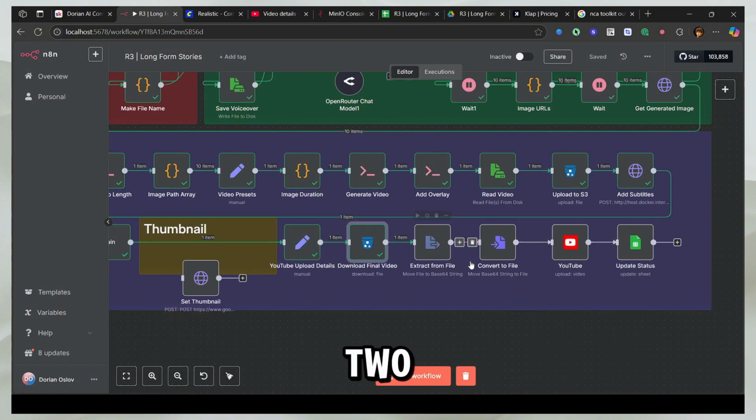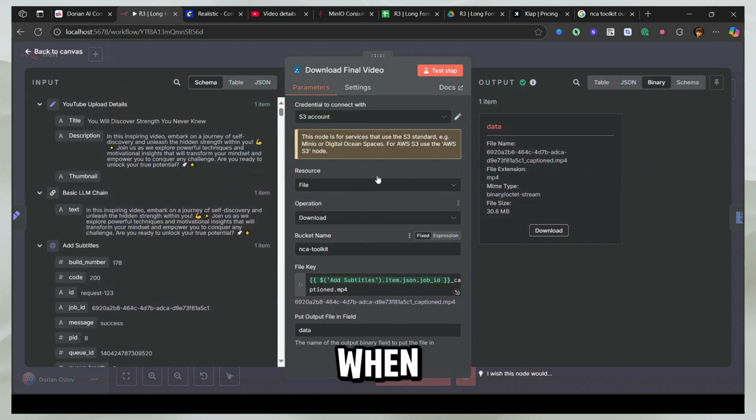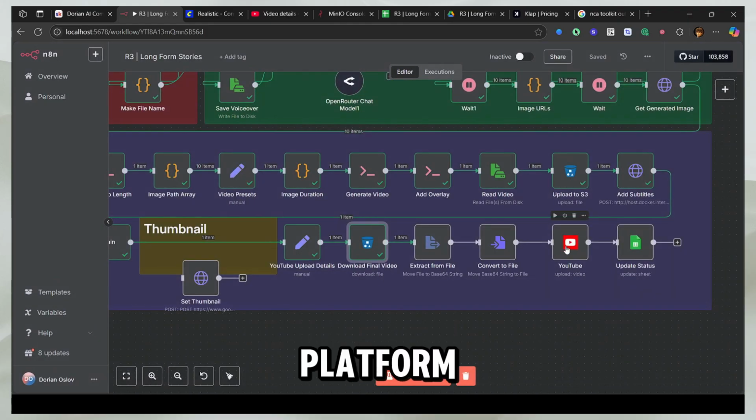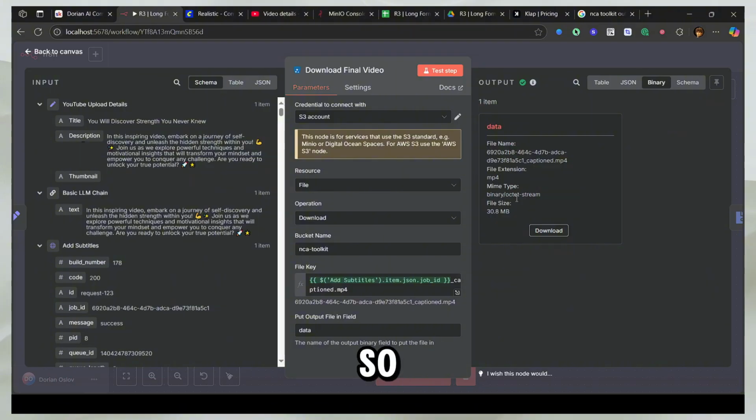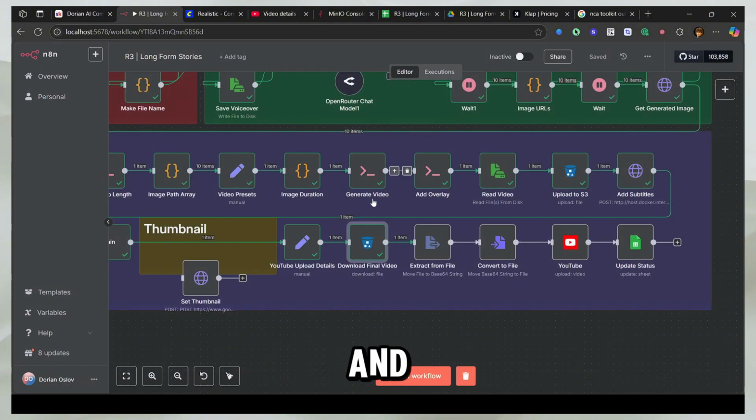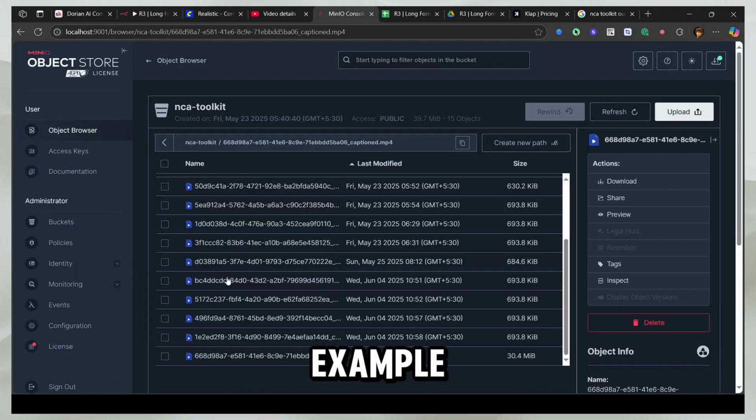Now these two steps are not doing anything except that when you get any file from the S3 store, what it actually tells you is that the MIME type is binary octet stream. But YouTube, this node, and even the platform does not accept that type. So this type is not correct. It was MP4 before, and even when we stored it here, for example, here you'll see in the NCA toolkit, it was MP4.